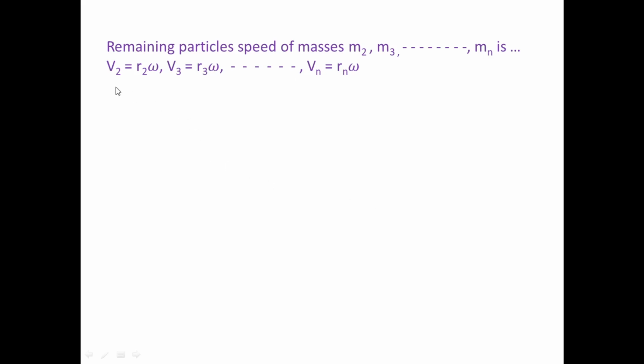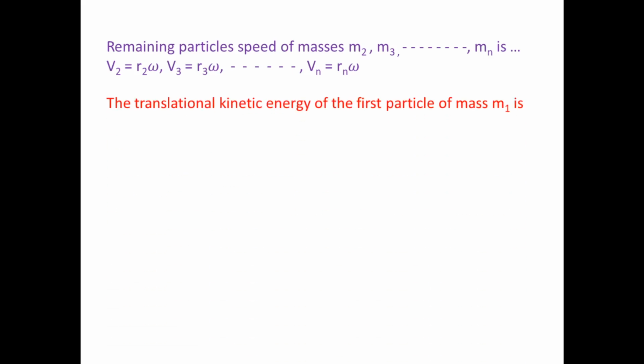Okay, now that we know the linear speeds of the different particles, we can find the translational kinetic energy of every particle. Let's discuss the translational kinetic energy of the first particle of mass m1.